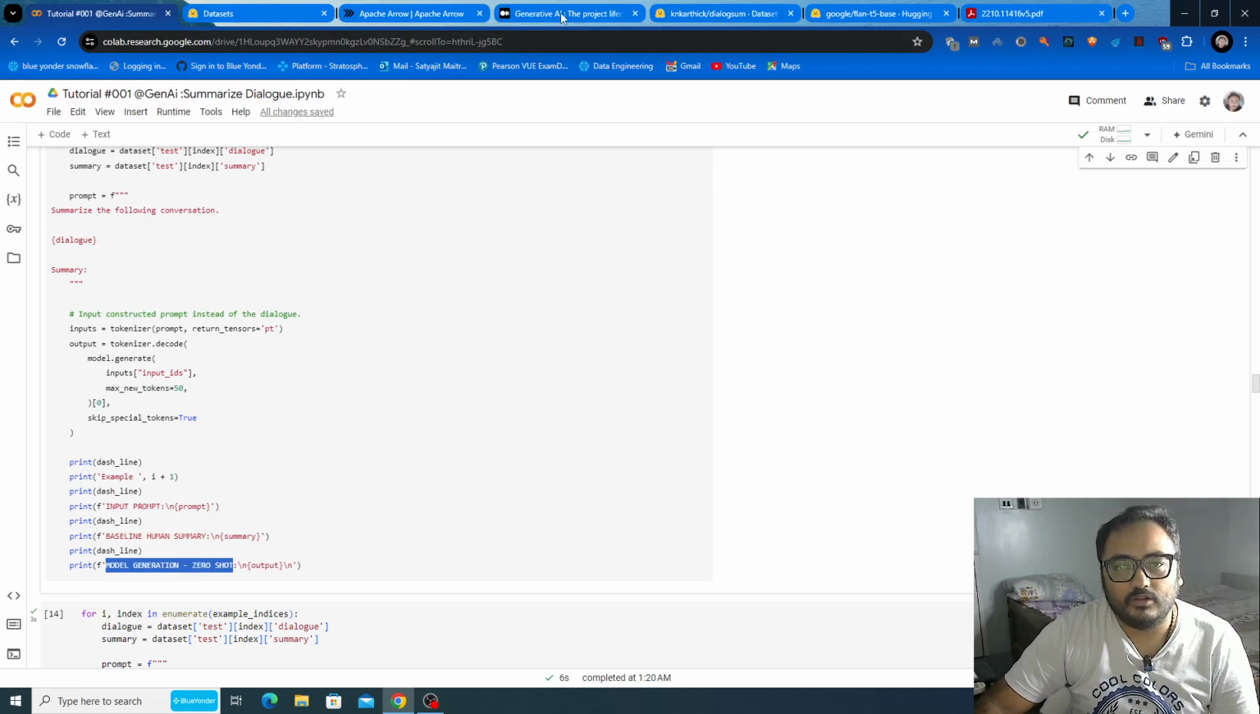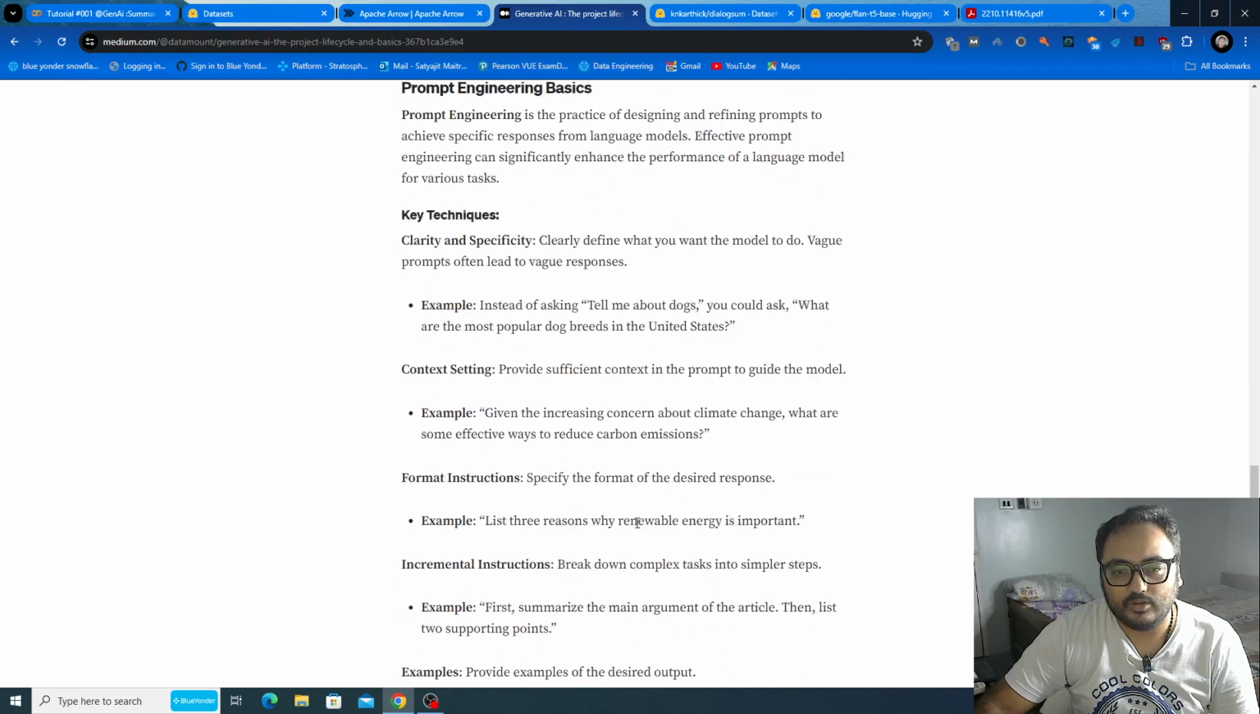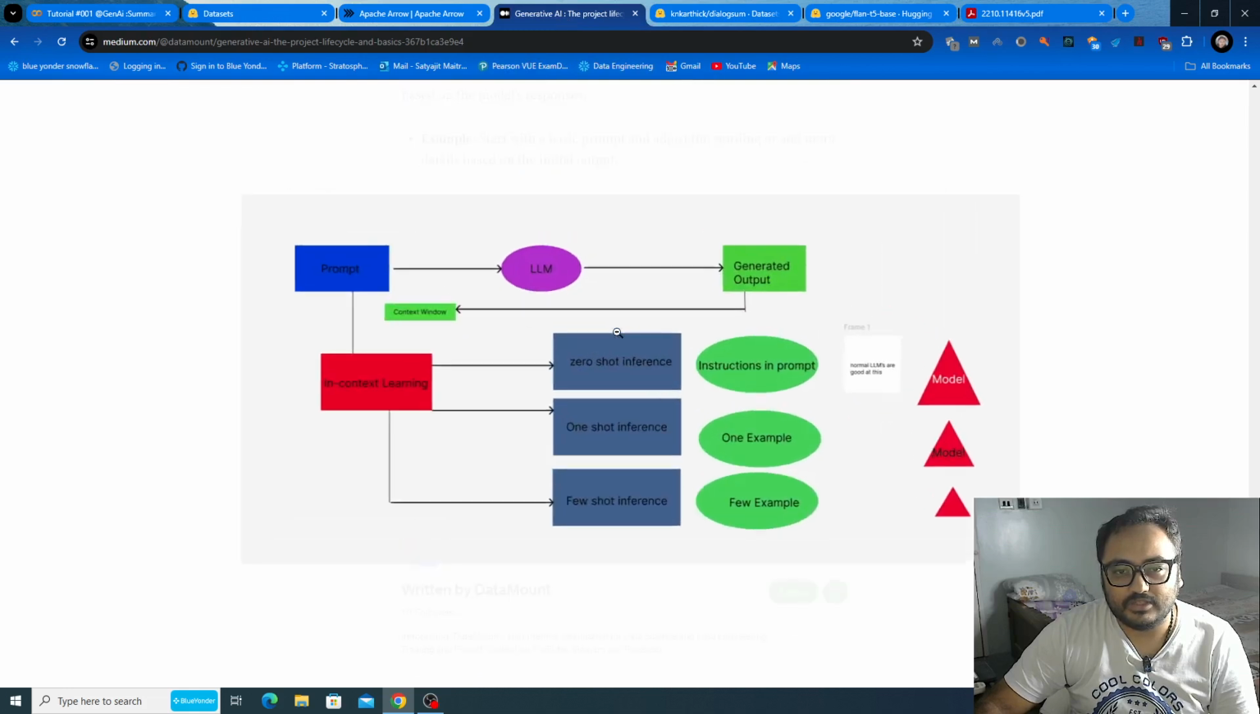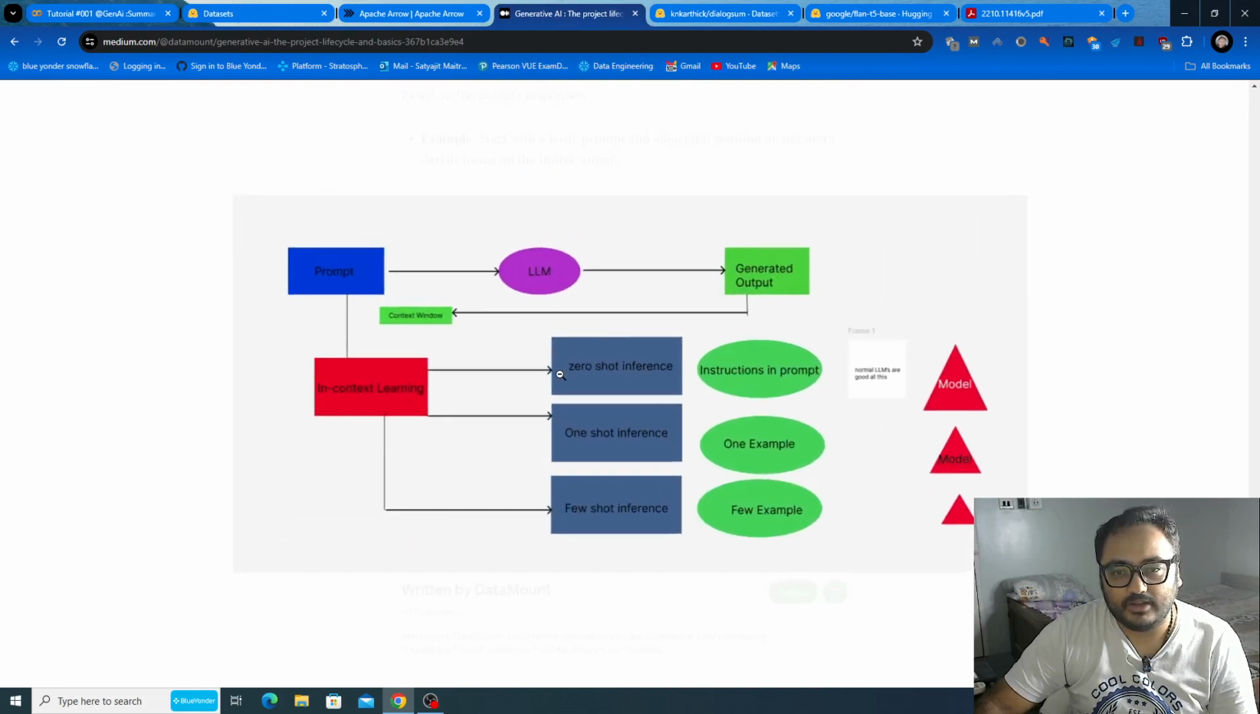It is also written here, if you see the blog. In context learning, you will find zero shot inference, one shot inference, and few shot inference. Zero shot inference has an affiliation with a higher parameter size of the model, and its performance decreases in a linear fashion the more you increase the number of examples in your prompt.